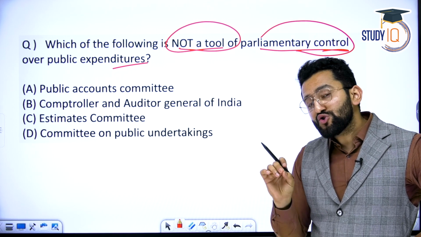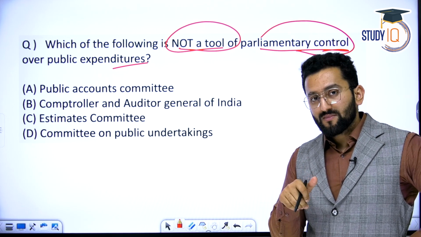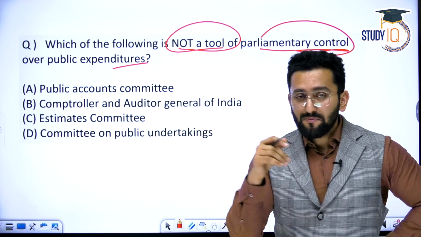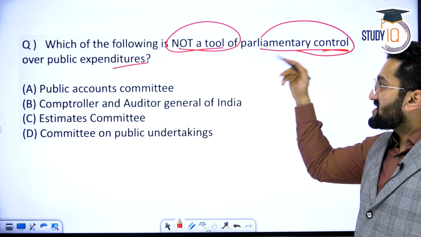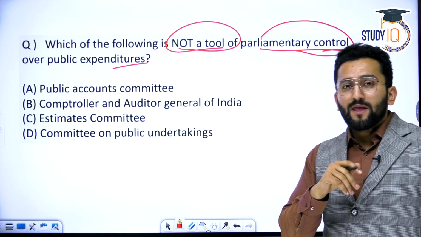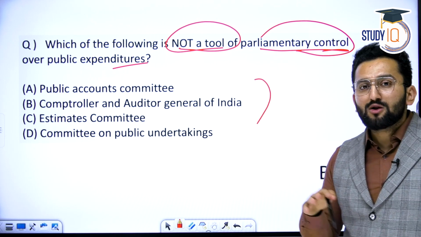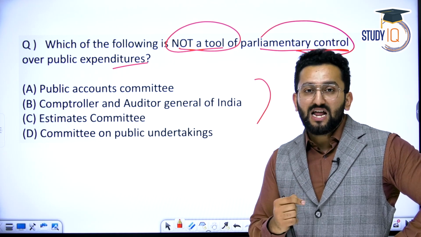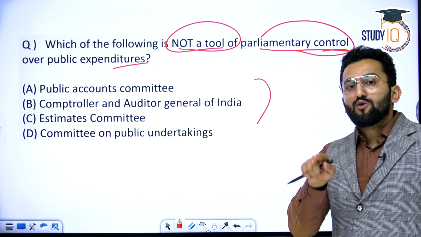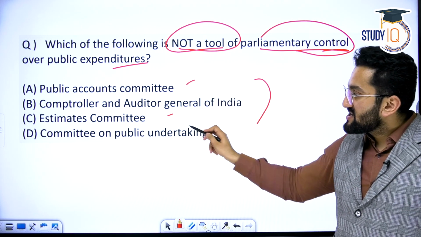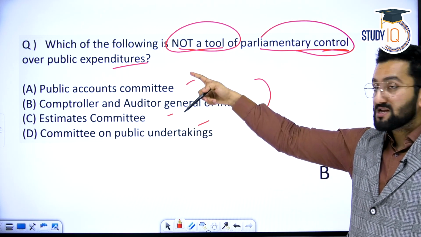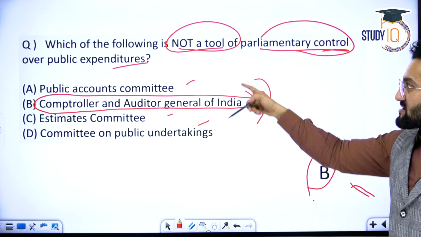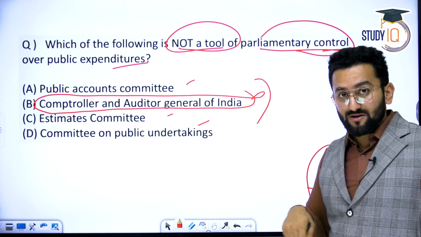Sometimes in questions, options are very close. Some people would think, oh, through CAG, there's a report and this report is taken into consideration by the PAC, and that's why we can say that it is parliamentary control of public expenditure. You are also correct. But my friend, sometimes the options are quite close. In that case, we need to check on the premise of which option is direct and which is indirect. Indirect will be considered wrong. In this case, these are committees used to keep a check on public expenditure, but CAG is a separate body. That is why B is the answer. It is not a tool directly in the hand of Parliament.